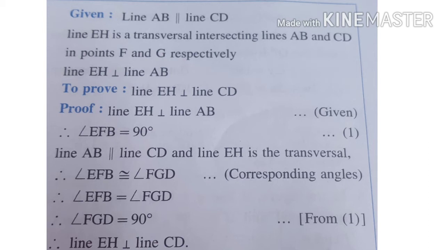Line EH is perpendicular on line AB, so therefore angle EFB is 90 degrees, as I explained to you. Line AB is parallel to line CD, and line EH is a transversal, so therefore angle EFB is congruent to angle FGD, as they are corresponding angles. So by corresponding angles, these two angles are congruent. That means angle EFB is equal to angle FGD. Angle FGD is also 90 degrees because angle EFB is 90 degrees, and both are corresponding angles. So therefore line EH is also perpendicular to line CD.